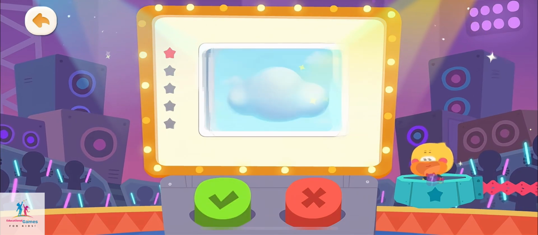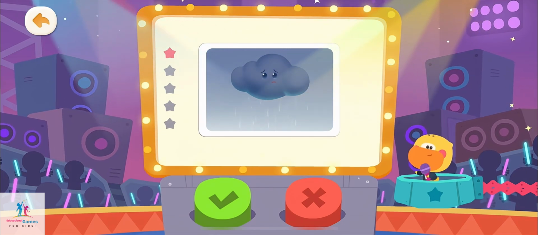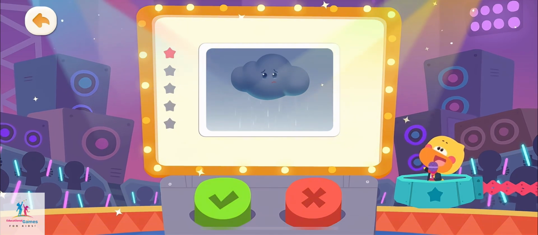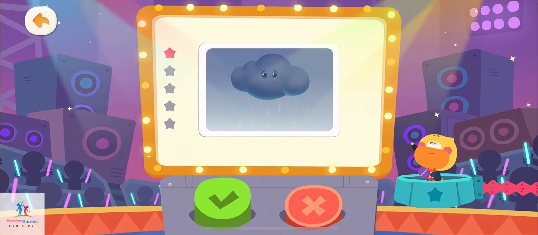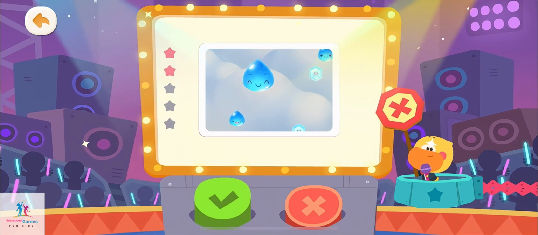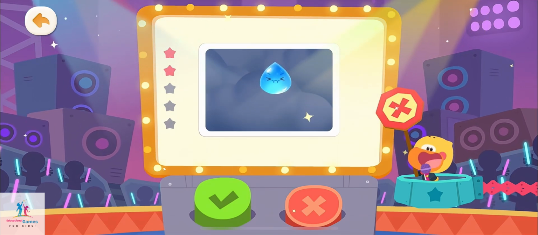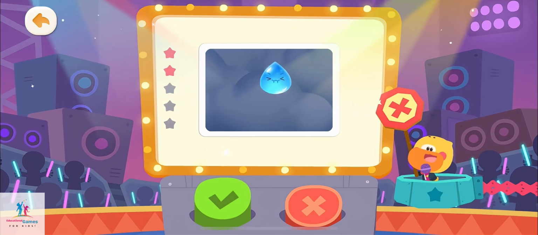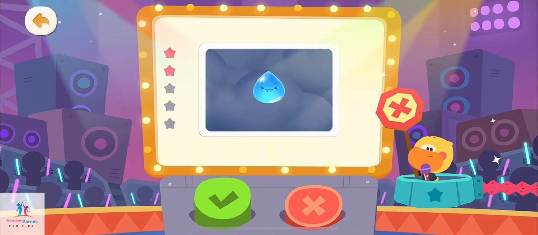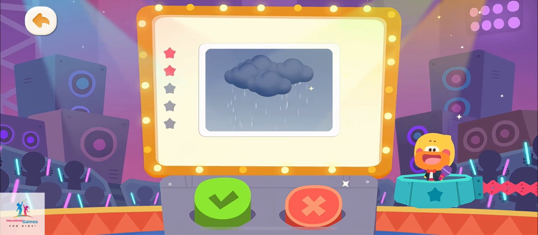Next question. When it rains, it means the cloud is crying. Is it true? Here is the answer. It is false. Water droplets in the clouds collide with each other and become big water drops. When the air can't hold water drops, they will fall as rain.